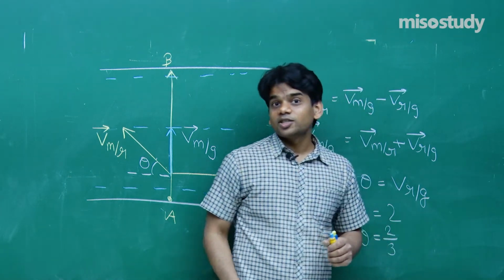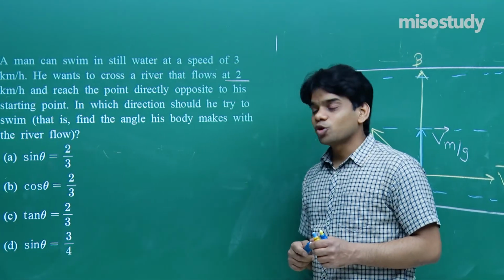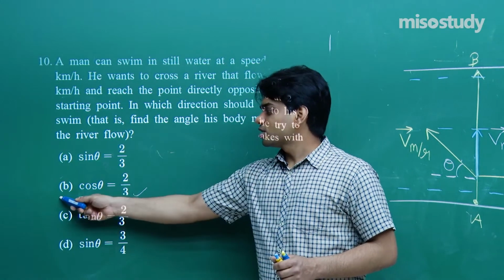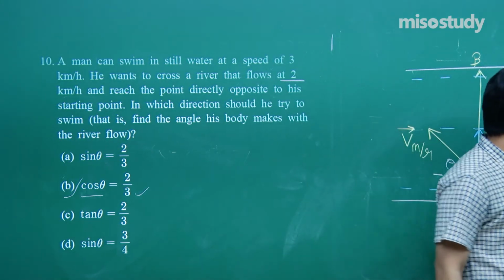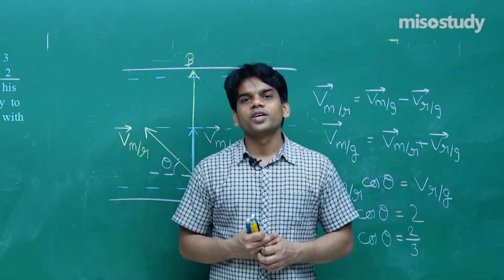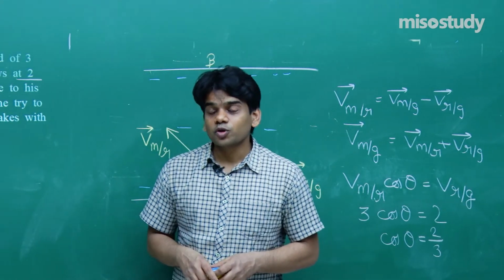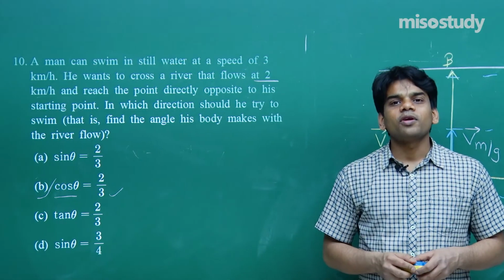Cos theta is 2 by 3, that is, with respect to river flow he has to make the angle that should be signified, that should be equal to cos theta equals 2 by 3. So this option matches. Hence you can see that cos theta is equal to 2 by 3. We can see option B matches with the right answer. This is how you have to give the exact answer. Nothing more has been asked, so you have to directly mark cos theta equal to 2 by 3 in your response. This is how we have to do such kind of question.